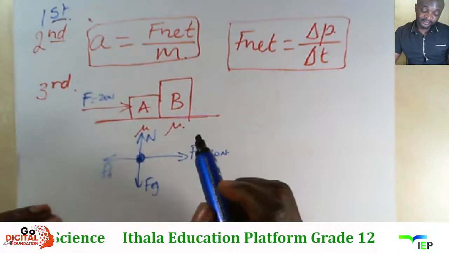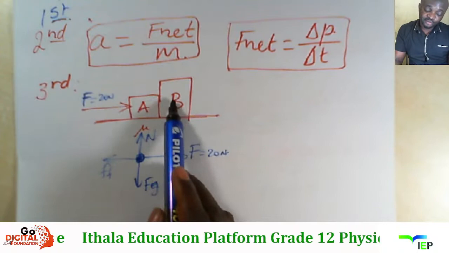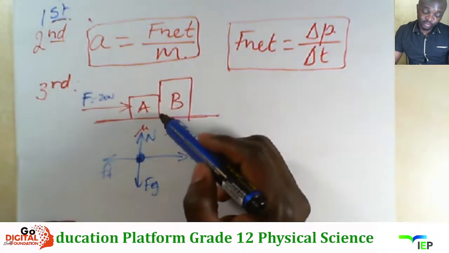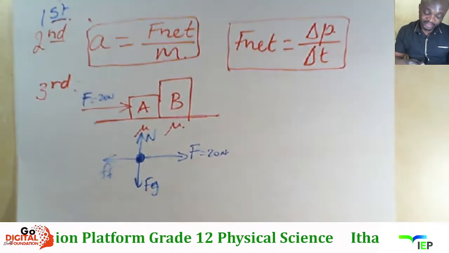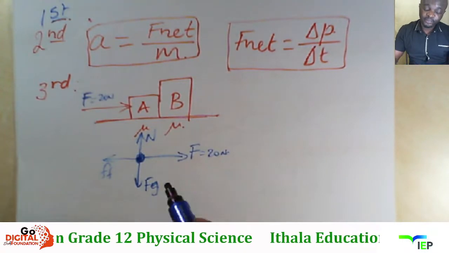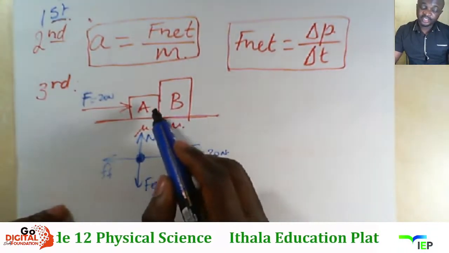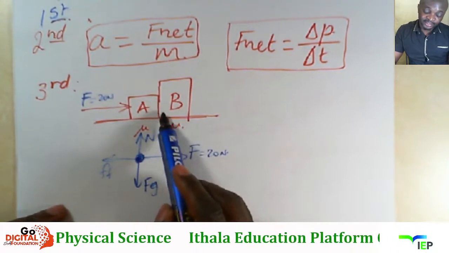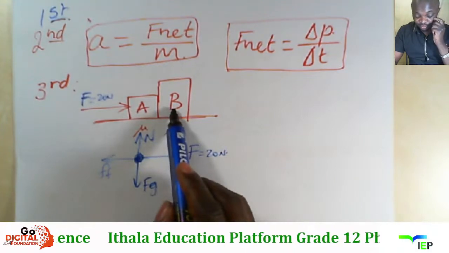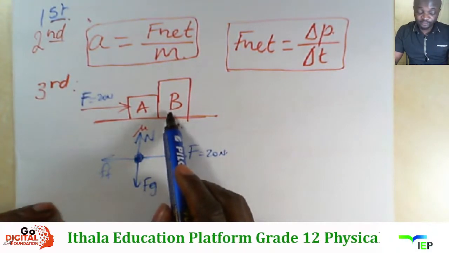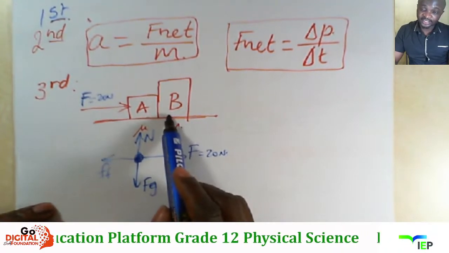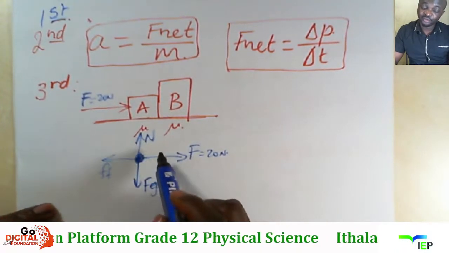Right. Masesibona ukuthi if there was no B, lo A bezohamba njengokushesha. Manje njengoba kuno B lana, u-B represent i-resistance, right? It opposes that motion. Kusho ukuthi u-B exerta i-force on A, ngoba u-B uzohamba ngenxa yokuthi u-A uyamphusha on the right side. Kusho ukuthi u-A exert a force on B, but at the same time u-B ngathi uyamresista ukuthi u-A angasahambi on the right side. Kusho ukuthi u-B is also exerting a force on A.